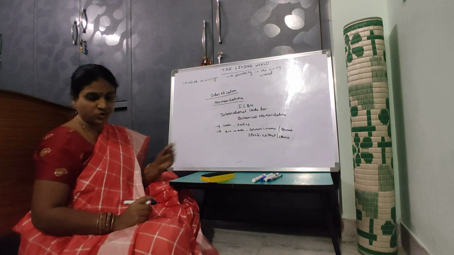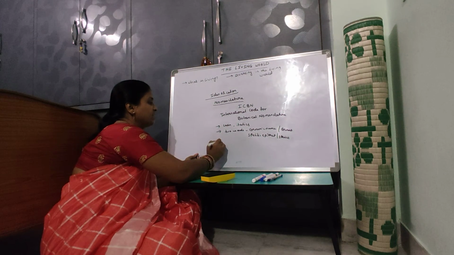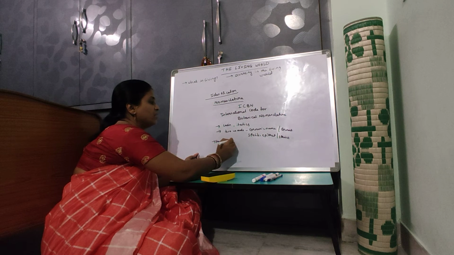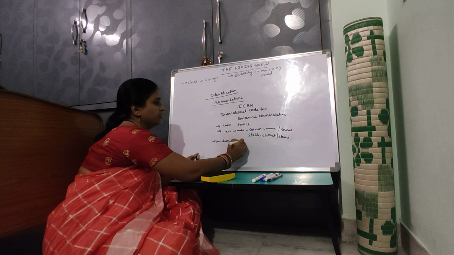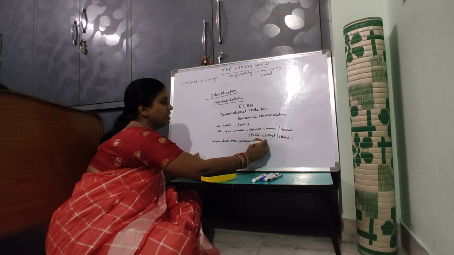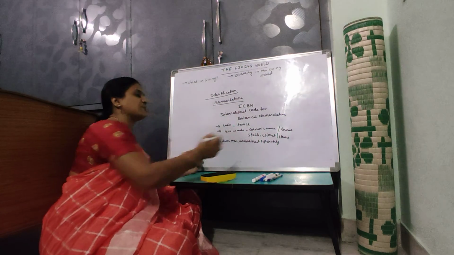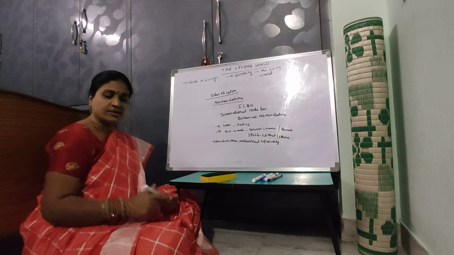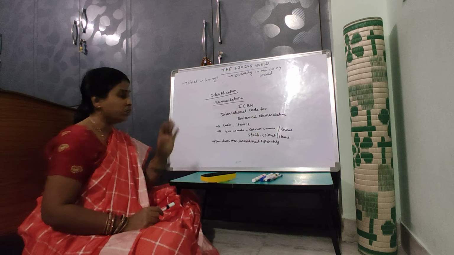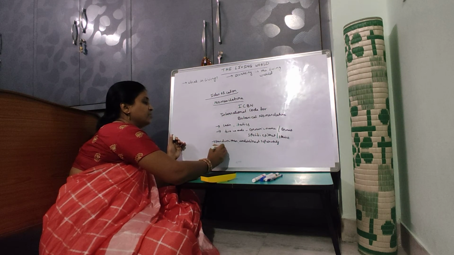When the scientific name is handwritten, it should be underlined. The generic name should be underlined separately, and the specific epithet should be underlined separately. If it is printed, it should be written in italics.